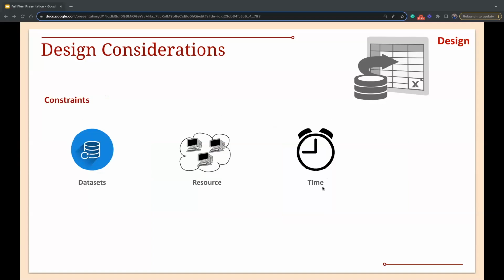A few of our constraints were, one, our data sets were humongous because they're both text as well as image modalities. So dealing with these image data, both for the storage as well as for our training purposes, was a challenge that we had to overcome. For our resources, again, we were heavily constrained by the computational resources that we had in the beginning of the semester.